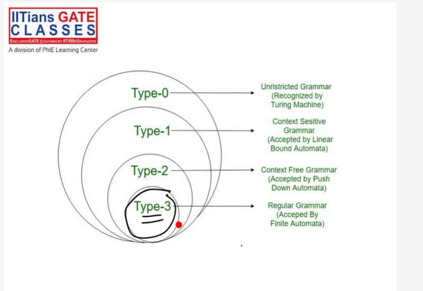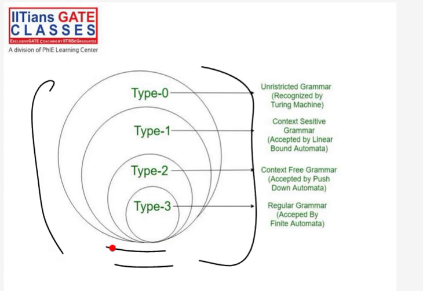You can see that every type 3 grammar is a type 2 grammar, because the set of type 3 grammar is a subset of type 2 grammar. So every type 3 grammar is type 2, every type 2 grammar is type 1, every type 1 grammar is type 0. So this is like equivalence, because you can see every type 3 grammar is a type 0 grammar. This can also be visualized from this diagram. This diagram is a very good visualization of these four types of grammars.